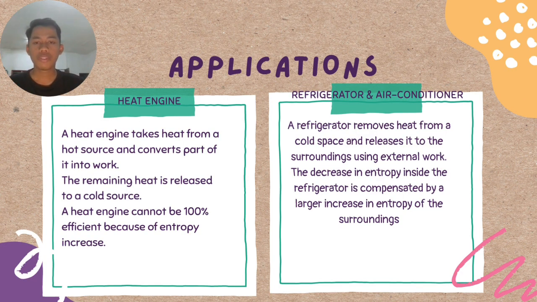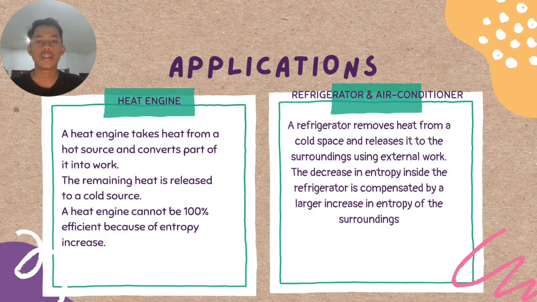Next, we will move to the applications. The first is the heat engine. A heat engine takes heat from a hot source and converts part of it into work. The remaining heat is released to a cold source. A heat engine cannot be 100% efficient because of entropy increase.